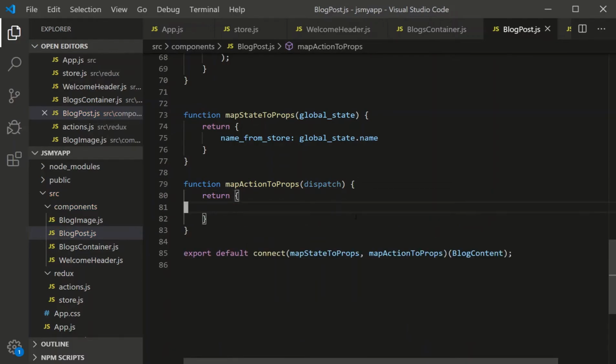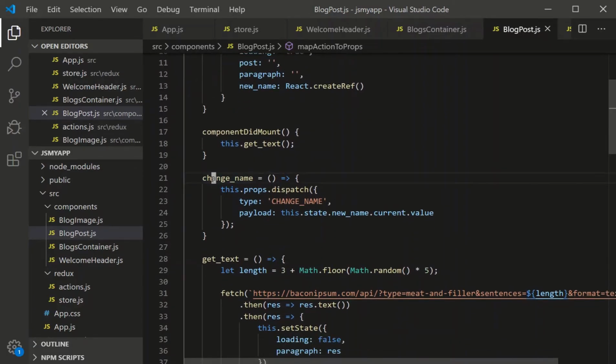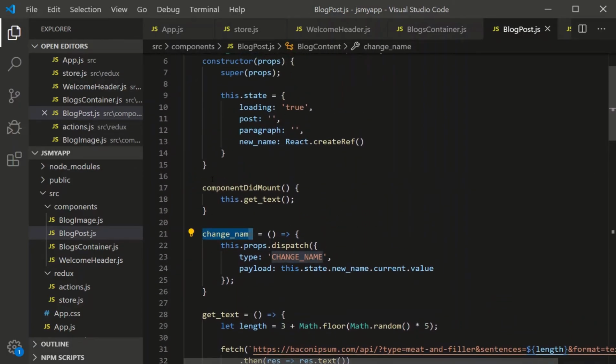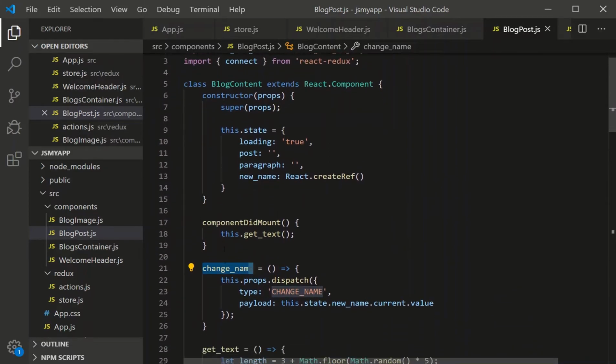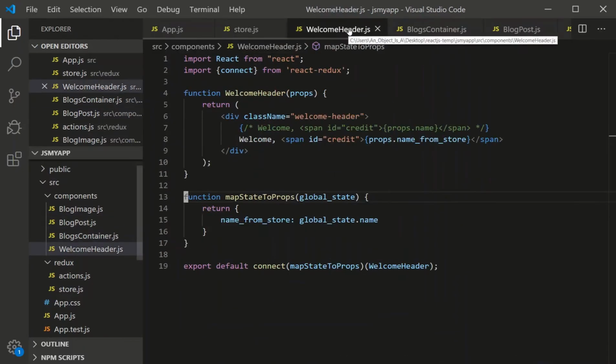So what's the point of the second argument? Well, let's say, for the sake of argument, when you click that button, we're triggering this function. But let's say it didn't make sense to logically put this function in the class. What if we want to take this function outside of this class, but still have a dispatch? Maybe we wanted to export this function so other components could use it.